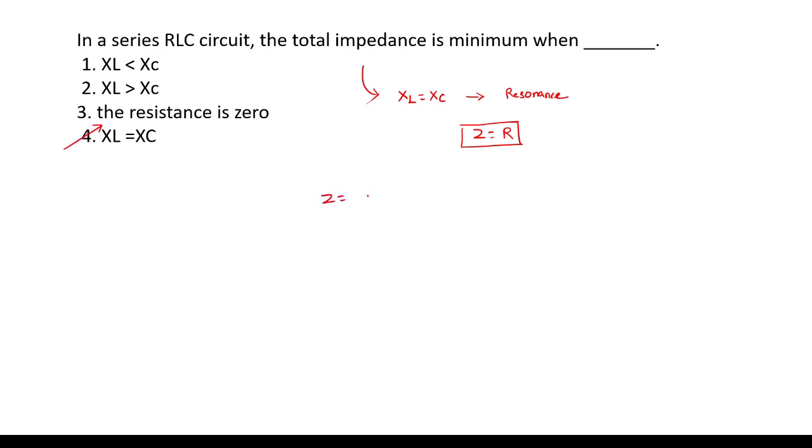So Z is equal to R plus j(XL minus XC). Whenever XL is equal to XC, what will happen? Z is equal to R. That will be minimum only. It is the condition of resonance.